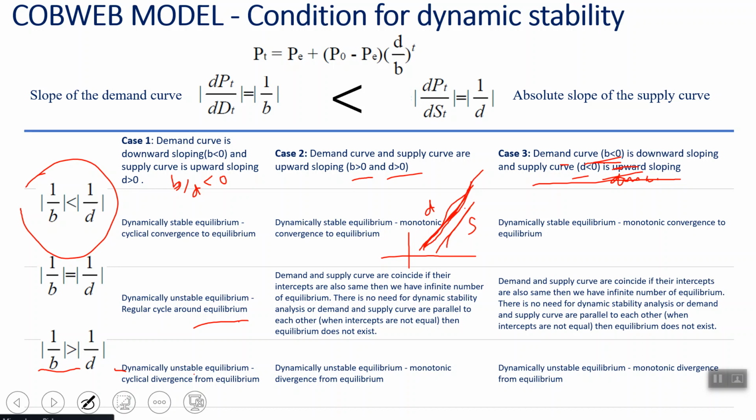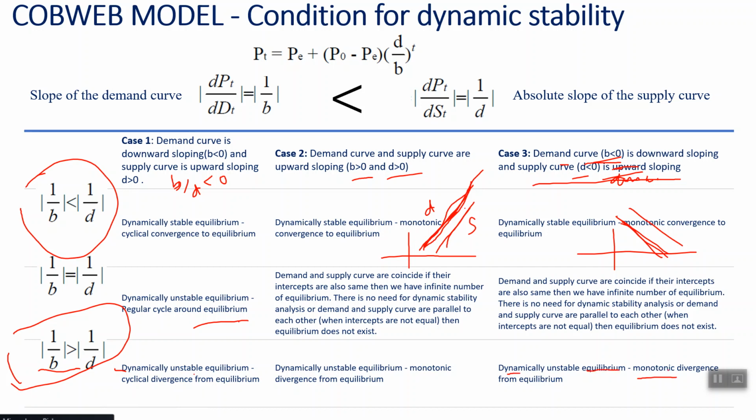But if it is equal, again it is the same case, both are downward sloping. If both have the same slope, either they can be parallel or they can be the same line. If they're the same line, then there are infinitely many equilibria. But if it is a parallel line, then it will never converge and the market will never have equilibrium, so there is no point in doing analysis in that case. And in the third case, where the absolute demand slope is greater than the absolute supply slope, that is a dynamically unstable equilibrium, which is a case of monotonic divergence from your equilibrium.